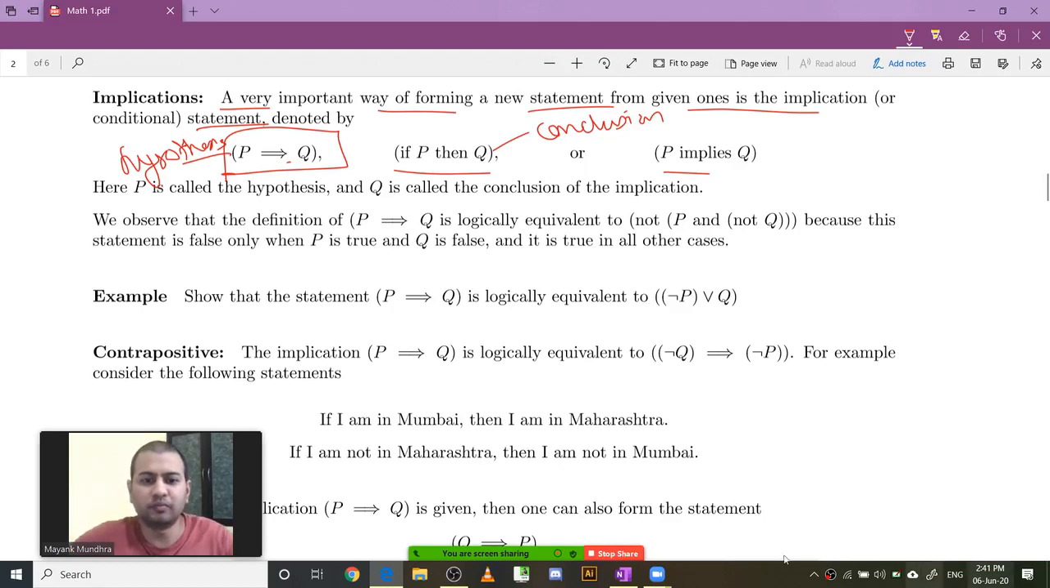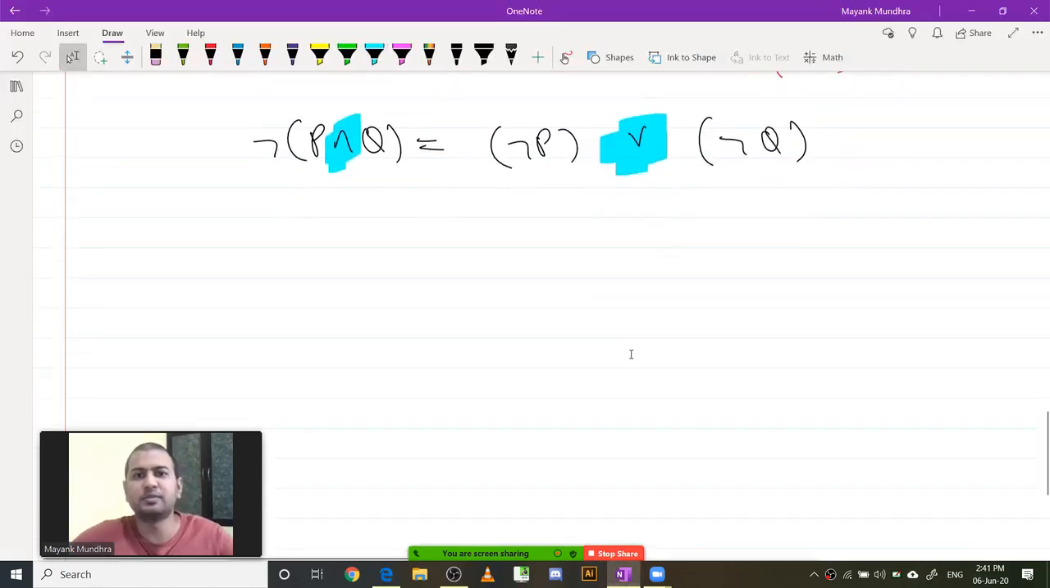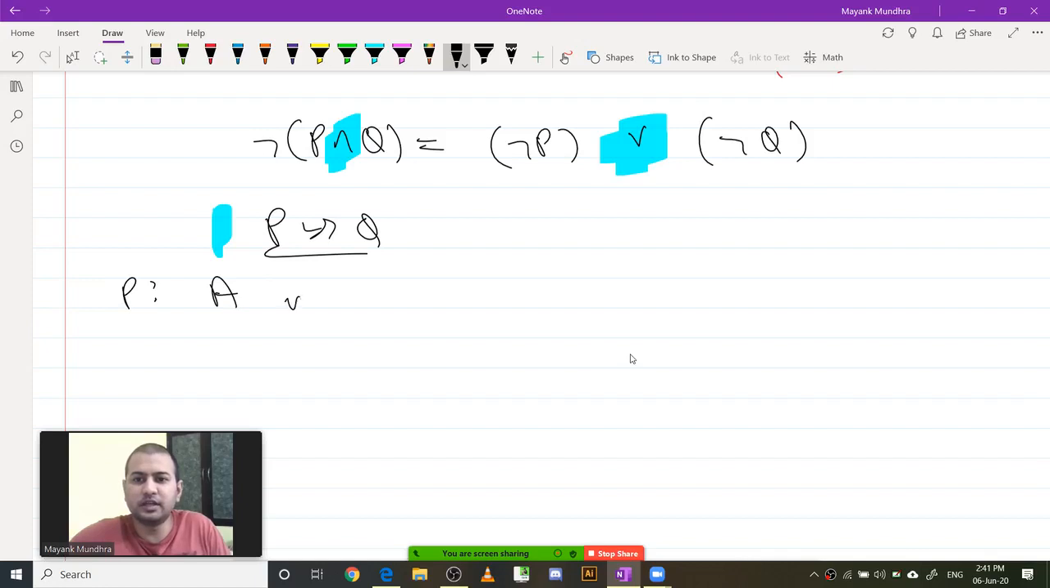So an example of this is P implies Q. Suppose statement P is that agent A is a doctor, and statement Q is A is a college graduate.